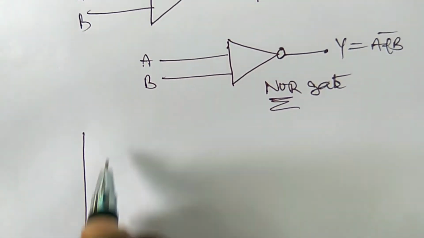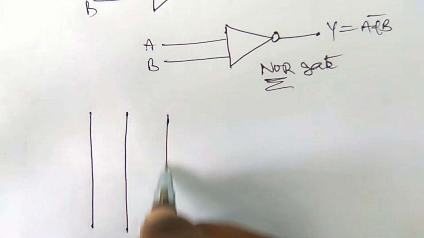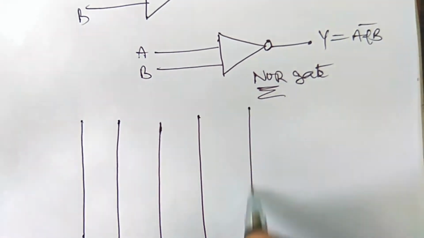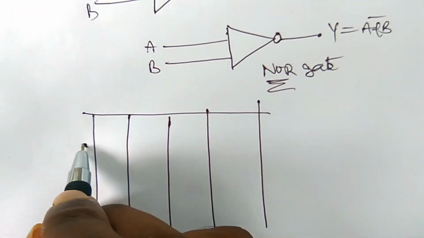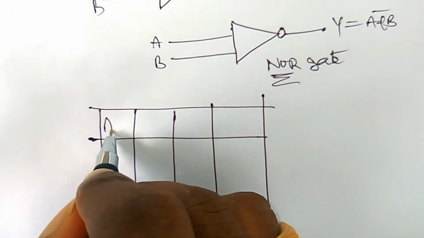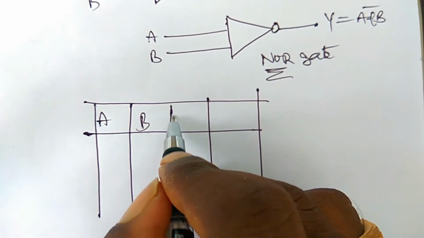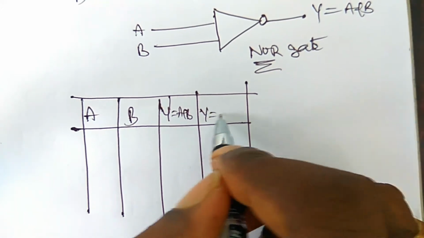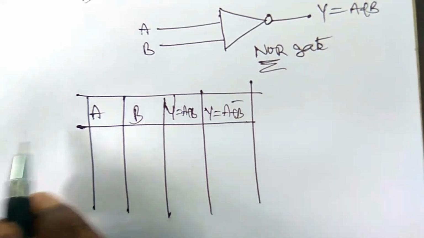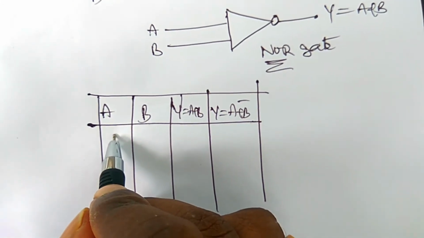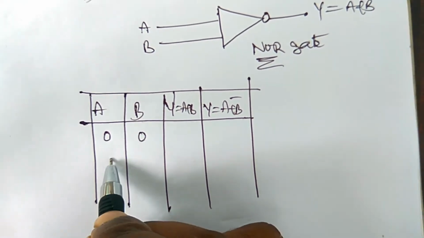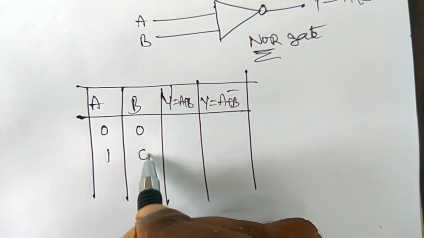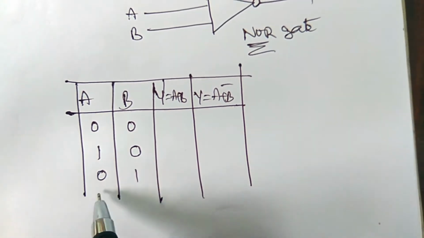Now we have to write the truth table. There are two inputs, A and B, whereas Y dash is equal to A plus B, and Y is equal to A plus B bar. Simply write the inputs: 0 0, low low, then high low, low high, and high high.